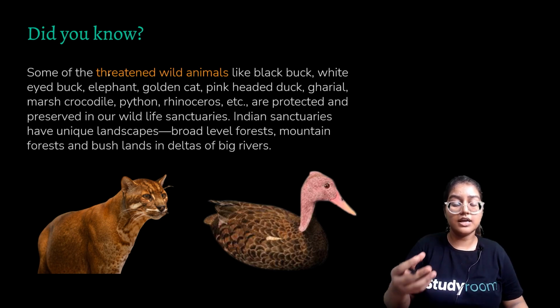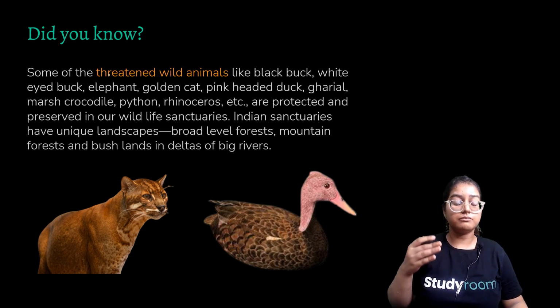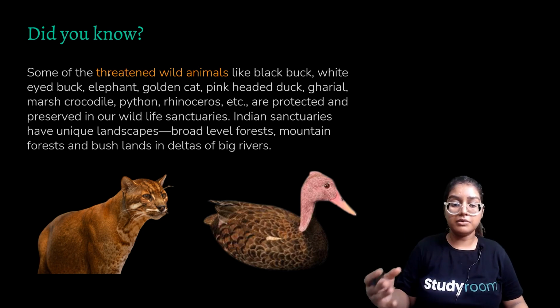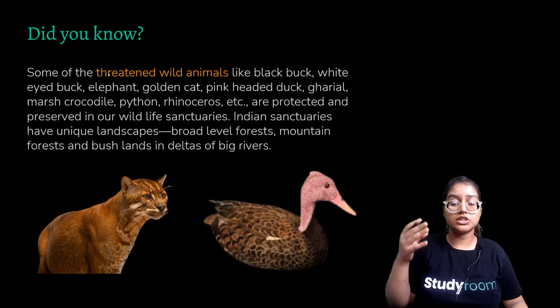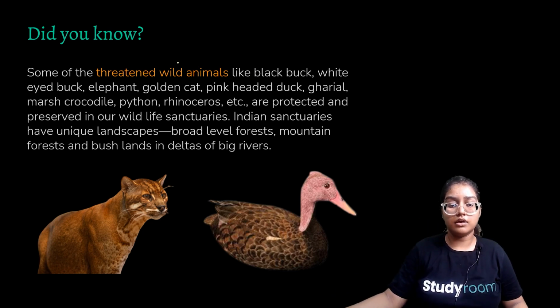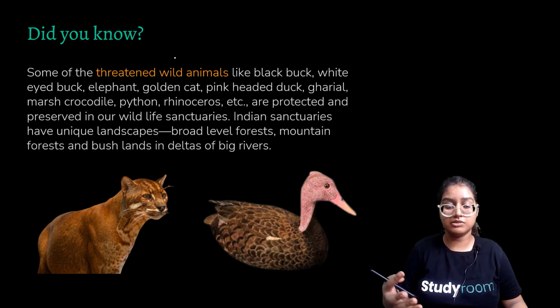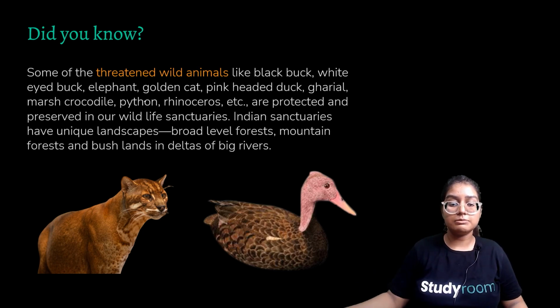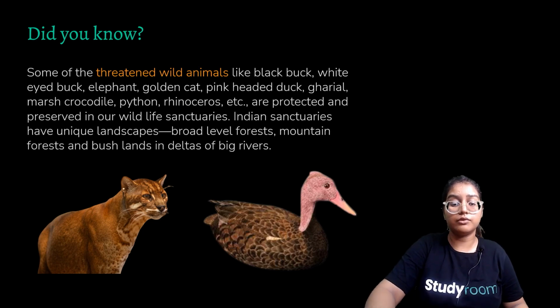These are our assets. So we have to preserve them, unless we can bear their extinction. It's necessary that we preserve them. We'll be learning about threatened, endangered, critically endangered, and extinct species. Threatened species examples are black buck, elephant, golden cat, pink-headed duck, gharials. These are all threatened species, and we have to preserve them.